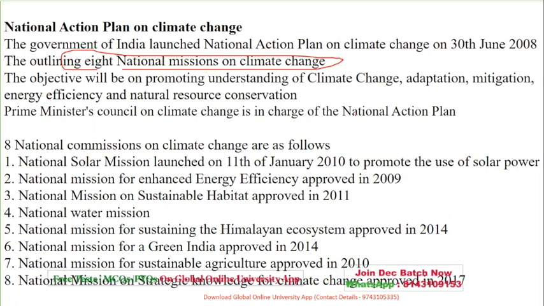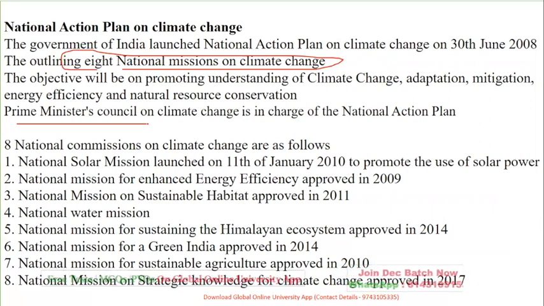It was basically to promote climate change adaptation and mitigation, that is, strategies for efficiency and natural resource conservation. The Prime Minister's Council is in charge of this. For this also there was a question on which council is in charge. And which are those 8 missions, given below?